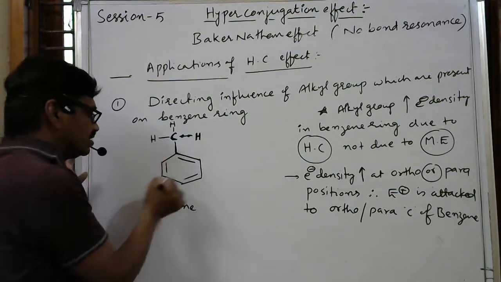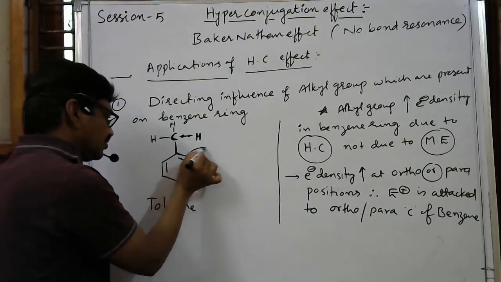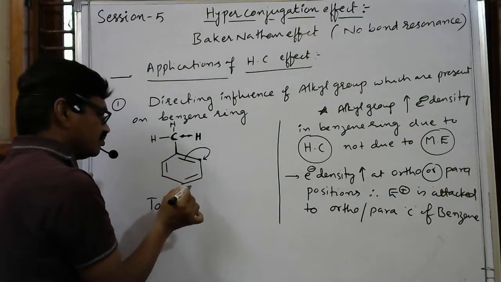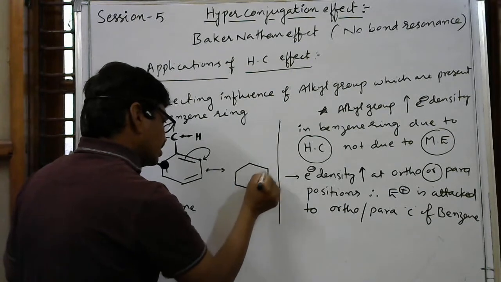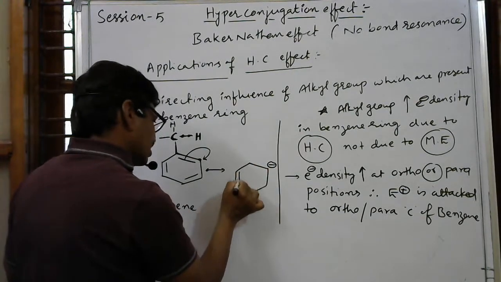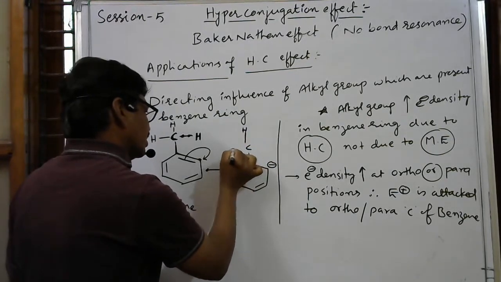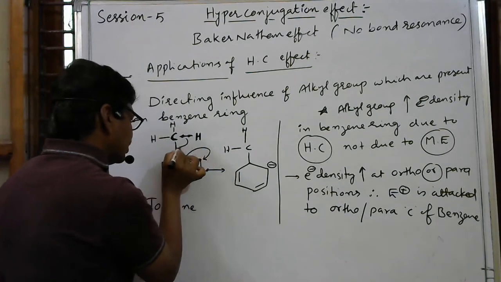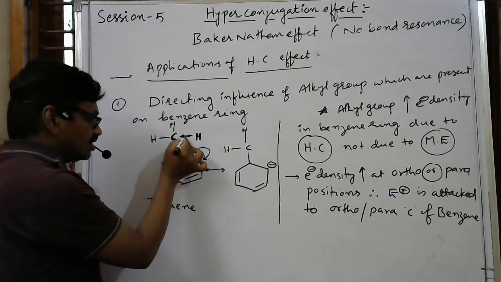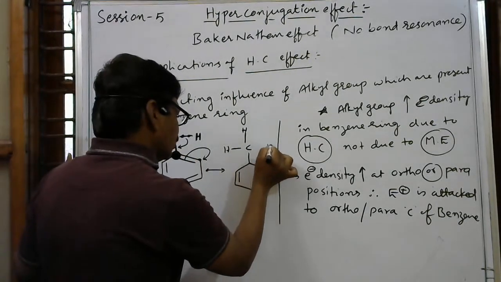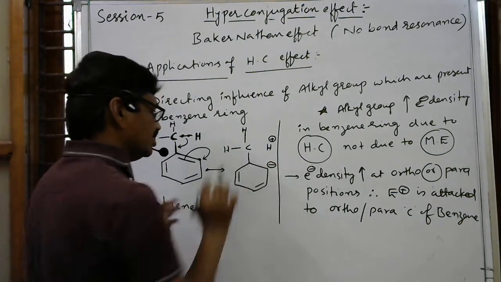See here, this is hyperconjugation. Here we are discussing the hyperconjugation effect. Whenever this bond shifts to this carbon, this carbon gets a negative charge. These are already present bonds. Here C, here hydrogen, and here hydrogen. This bond now shifted here because this carbon gets a positive charge, and the positive charged carbon will accept these electrons. So here the hydrogen plus ion is present without any bond, and here negative charge, here positive charge.